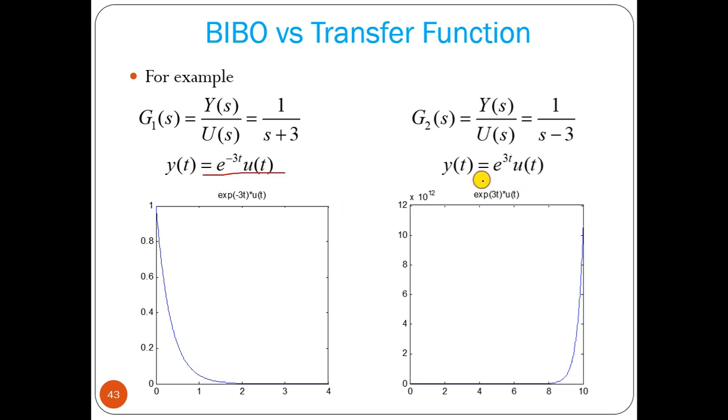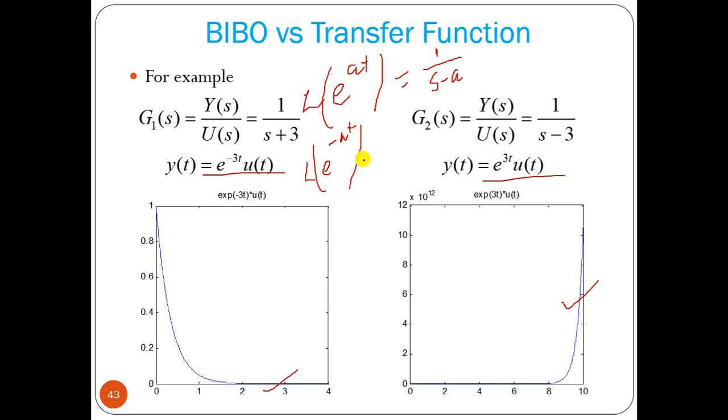Okay, so this is about stability. Now we can plot those two points. This is e to the power minus 3t and this is e to the power plus 3t. One is increasing to infinity as time goes to infinity, and the other goes to 0. So this is the stable system and this is the unstable system. The Laplace transform of e to the power at is 1 divided by s minus a, and for e to the power minus at it is 1 divided by s plus a.